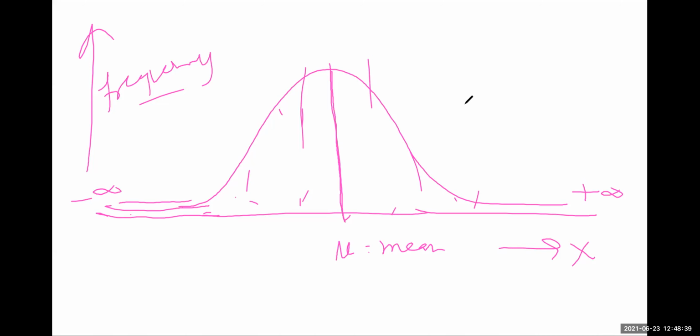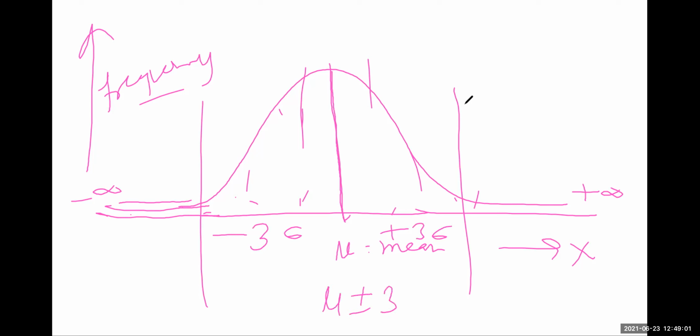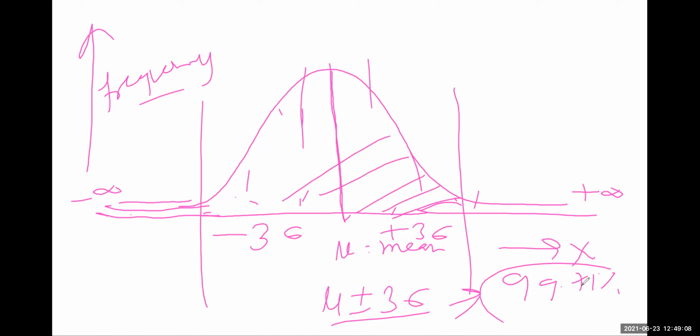If you know only the normal distribution, you can do wonders in research. Like in quality control, generally this is the mean value, and I maintain the process at plus minus 3 sigma. This is minus 3 sigma, this is plus 3 sigma. So you maintain the process at mu plus minus 3 sigma, and that gives 99.71% of the product within this area, that is, 99.71% of the total area under the curve.